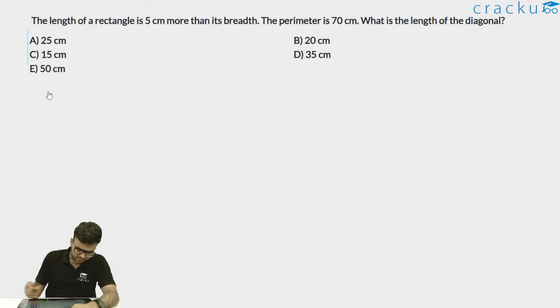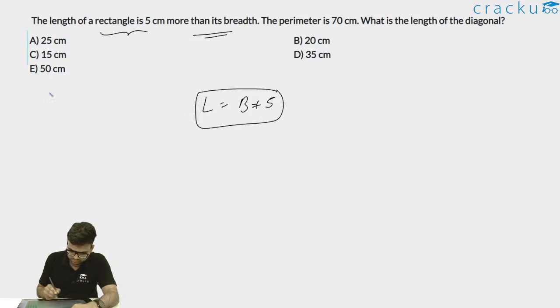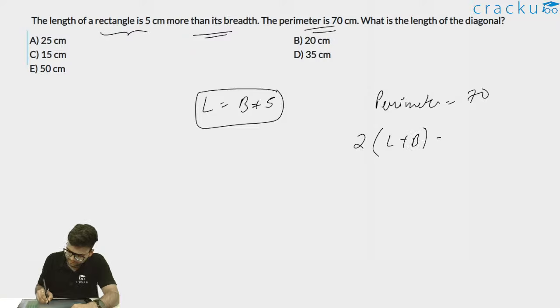It is given the length of a rectangle is 5 centimeter more than its breadth. So length is equal to breadth plus 5. The perimeter is 70 centimeters. Now we have a rectangle, and a rectangle's perimeter is 2 times length plus breadth. So 2(L plus B) is equal to 70. So this goes 35 times. So L plus B is equal to 35.